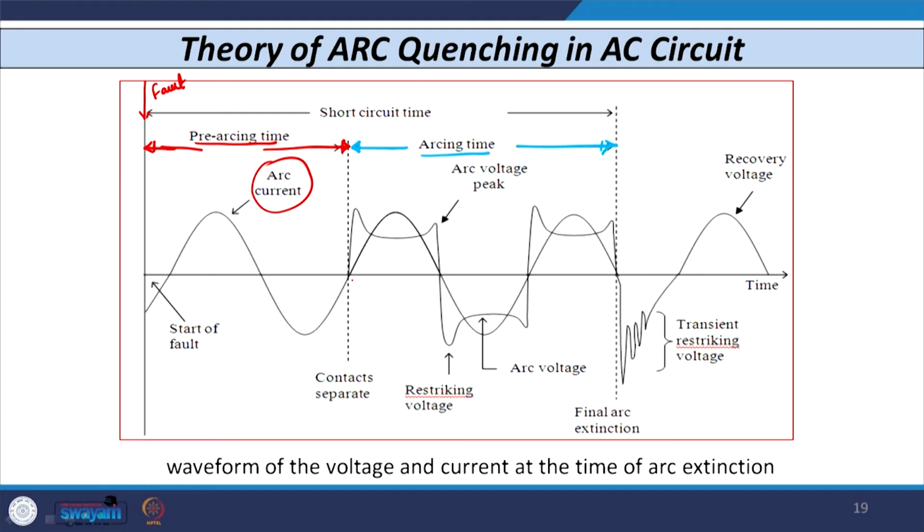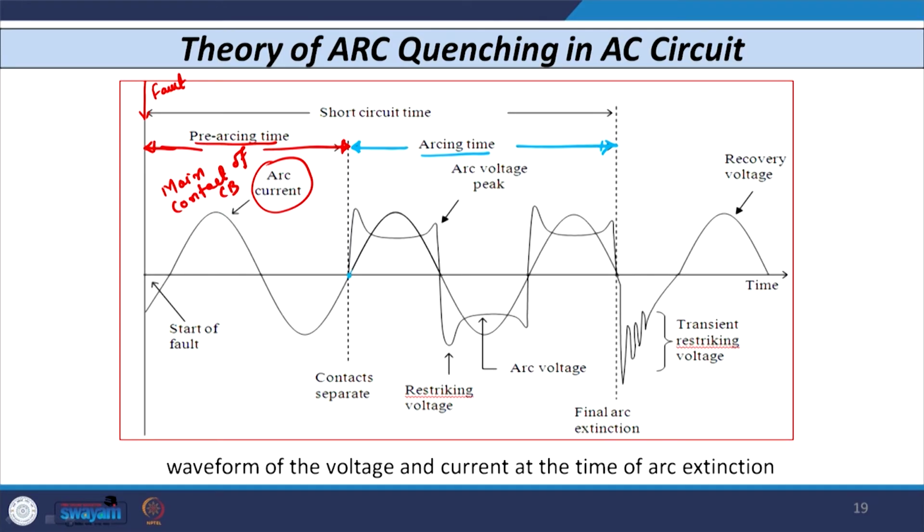So, up to the pre-arcing time, the contact that carries the current is nothing but the main contact of the circuit breaker. The whole current flows through the main contact of the circuit breaker until the natural current zero comes, somewhere here.